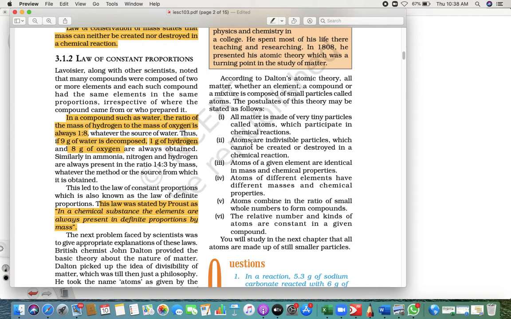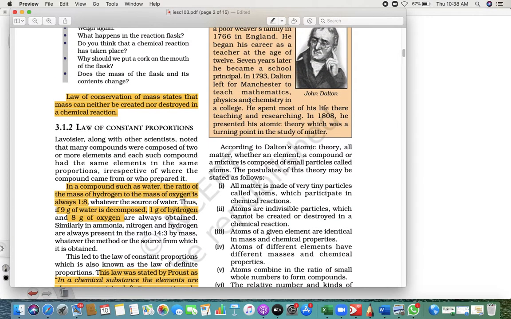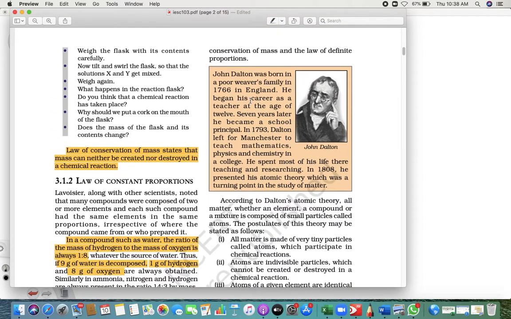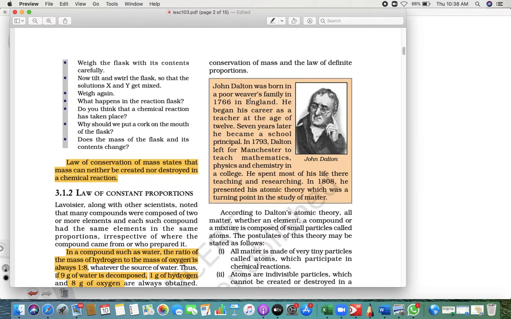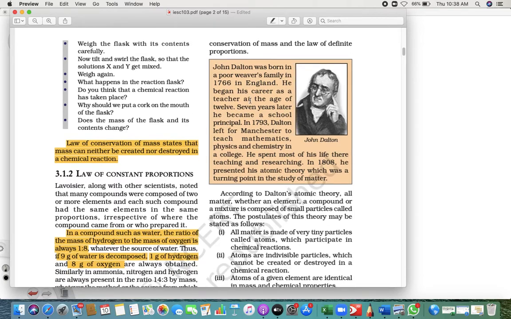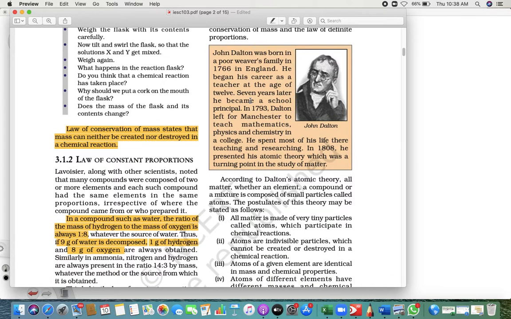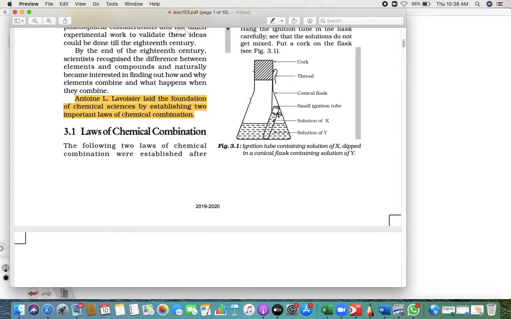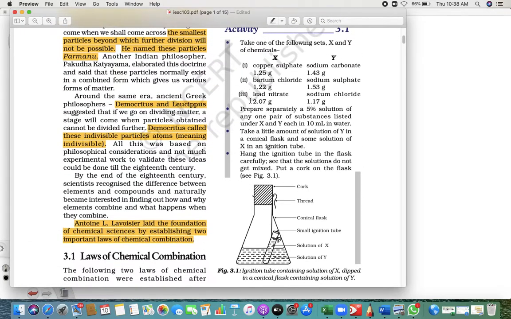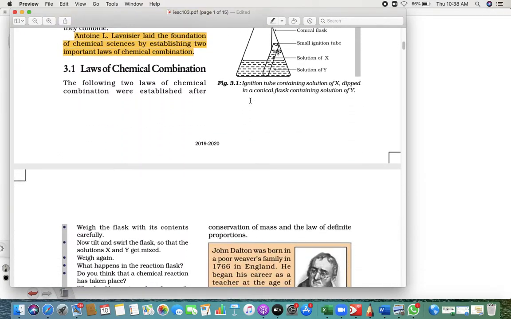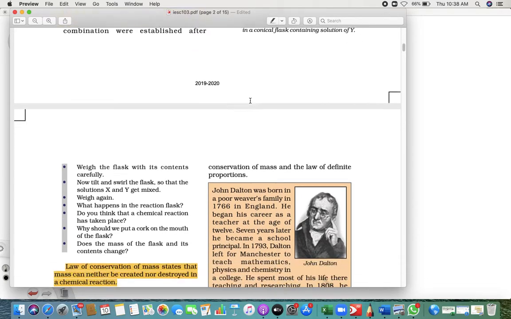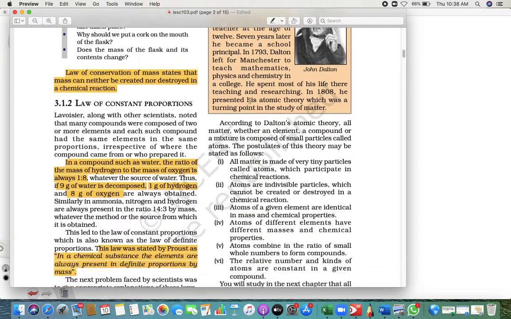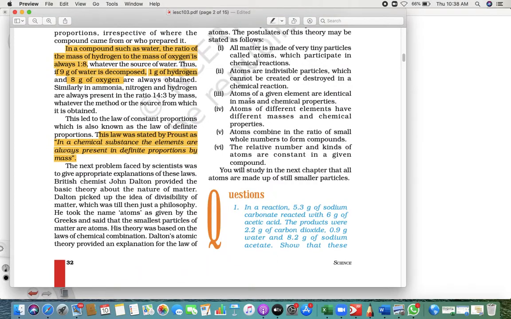Now what next is, so these are the two laws we are talking about: the law of conservation of mass and the law of constant proportion. I hope you are getting what I am trying to say. Clear, everyone? So these two things you remember well.